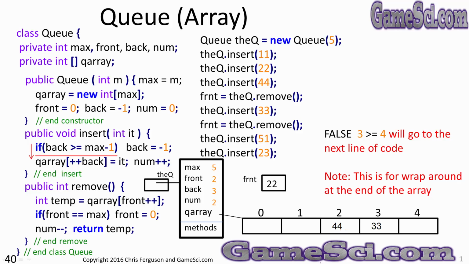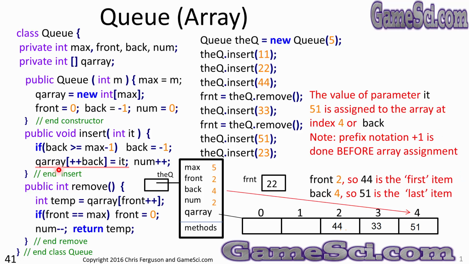This is for the wraparound, and we're going to be seeing it very soon, I have a feeling. QArray[++back] = IT. Add 1 to back first, bump back to 4, and after you do that, slide the value 51 into array slot 4. Note the prefix notation. We will add 1 to back before we do the array assignment,